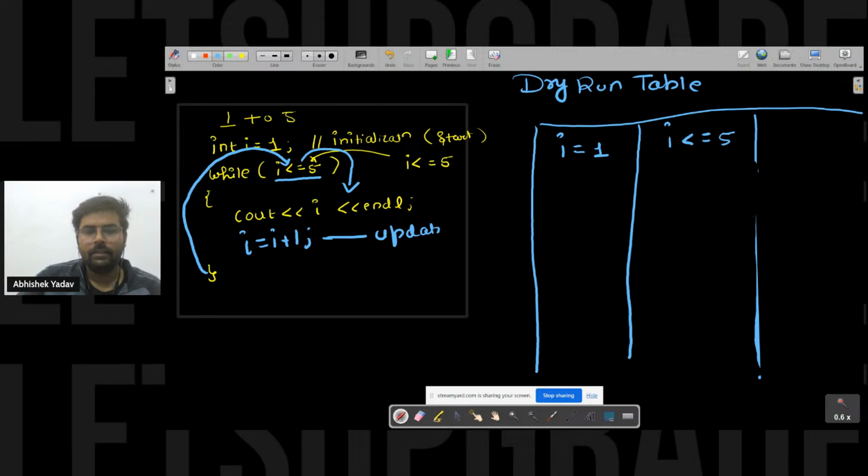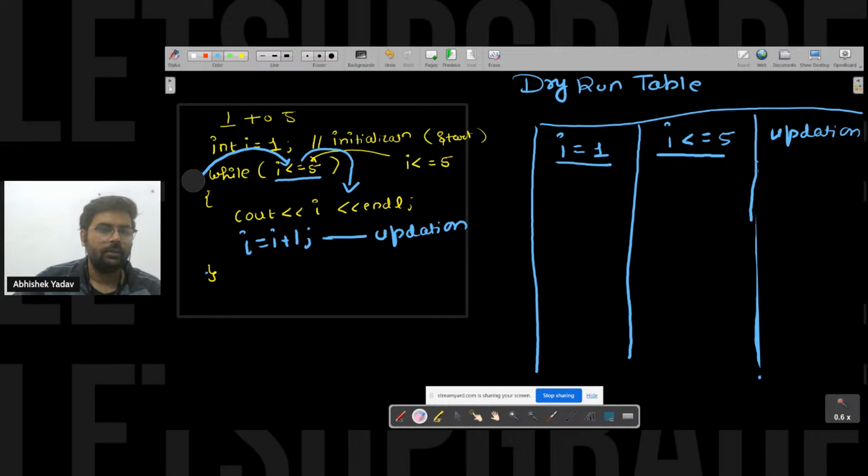So here I have the initialization part, that is the value of i. After that, I have the condition and I have the updation part here, right? Again, let's try to run the while loop from the start.